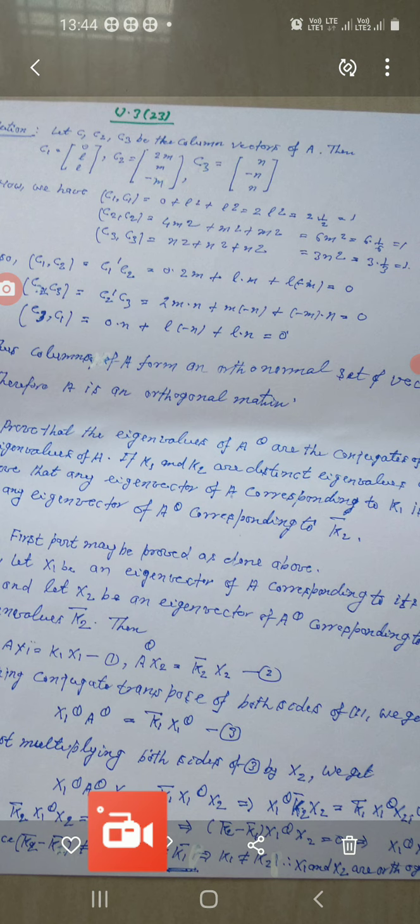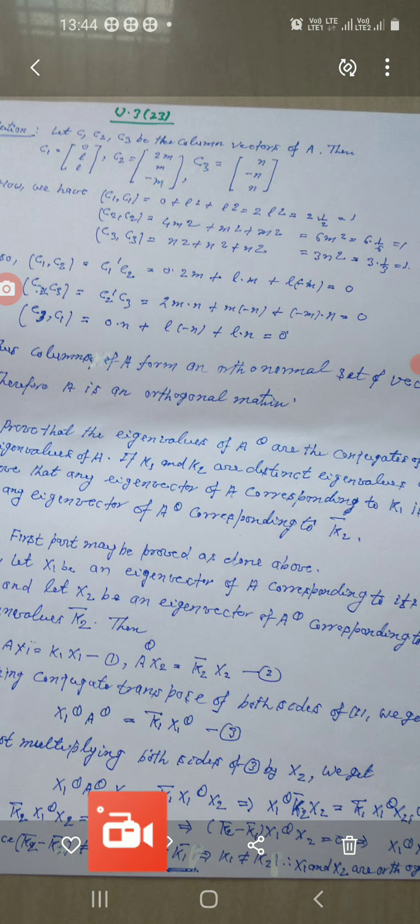Similarly, you can write ⟨C3, C3⟩, which means C3 conjugate transpose into C3, equal to 1. Here you multiply C3 conjugate transpose into C3, you will get n² + n² + n².